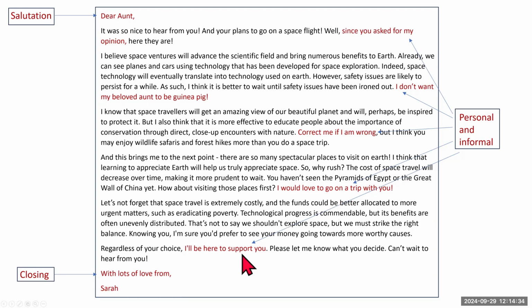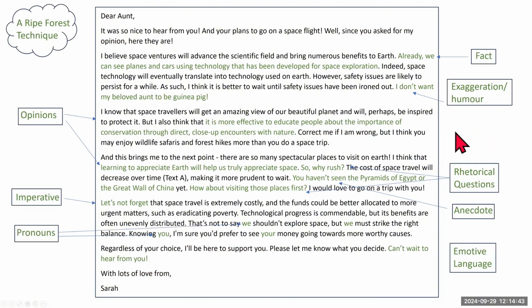Okay, you can pause to read if you need to. And here I want to show you how I've used a RIPE FOREST technique. I don't know whether you've heard of this before. If not, I'm going to put a link to my video explaining what it is. Please click here to watch it, or I will also put a link in the description below so you can watch it later if you want. So this is a persuasive technique that includes all these things and more.